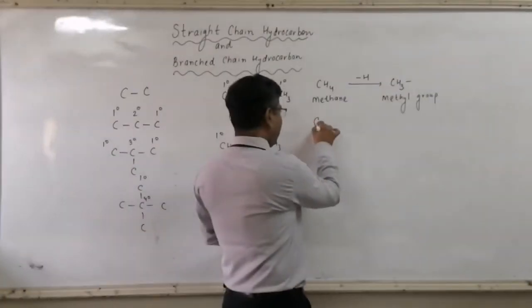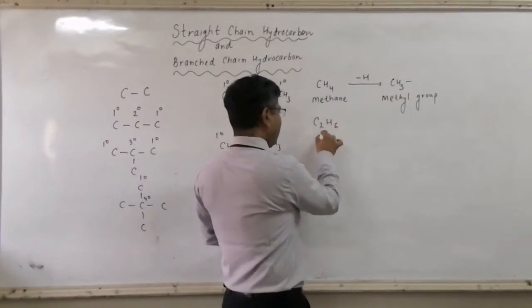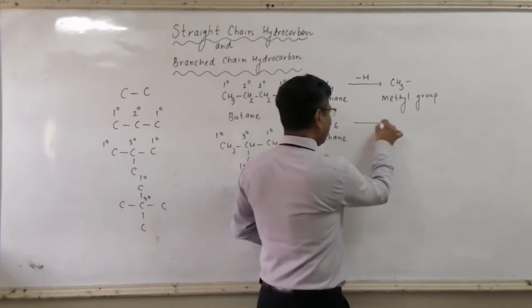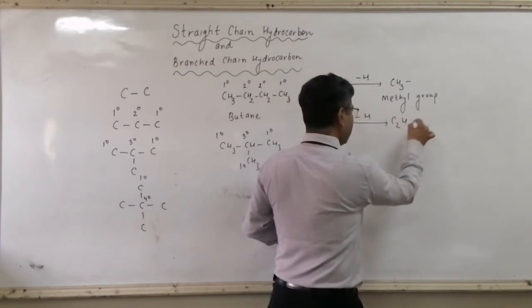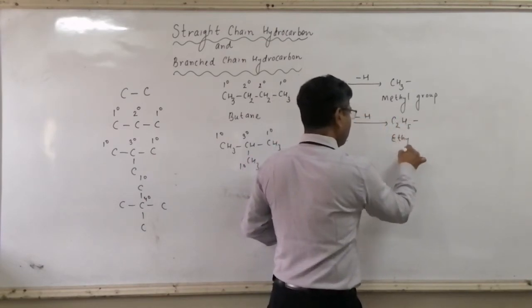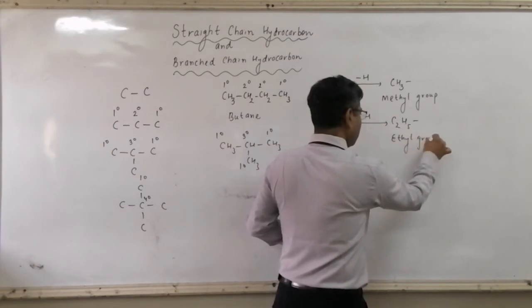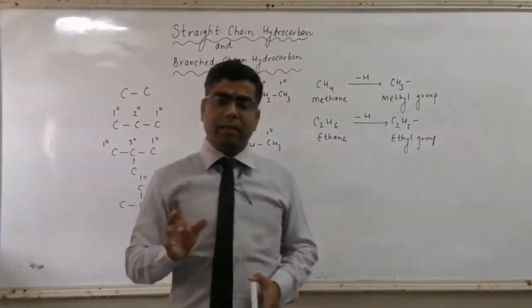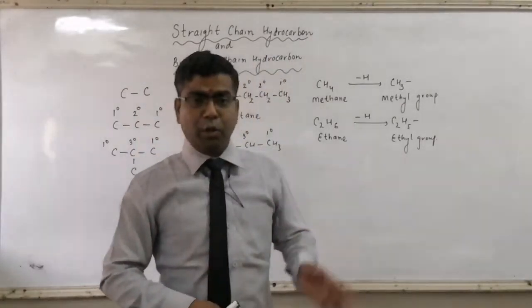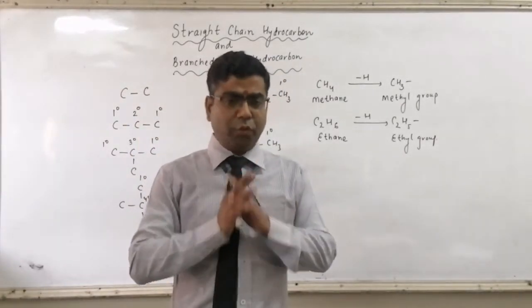Similarly, if I have C2H6, that is your ethane, then removal of one H gives you the C2H5- group. This is your ethyl group. So an alkane gets converted to an alkyl group when one H atom is removed.